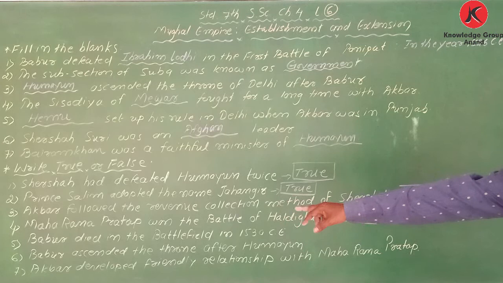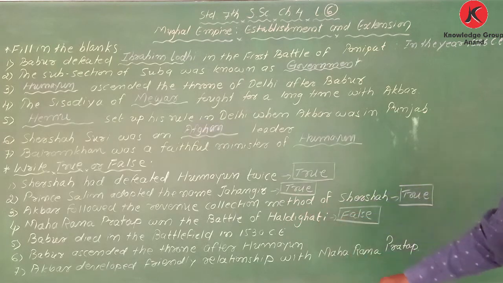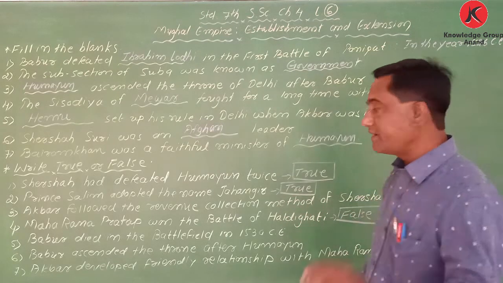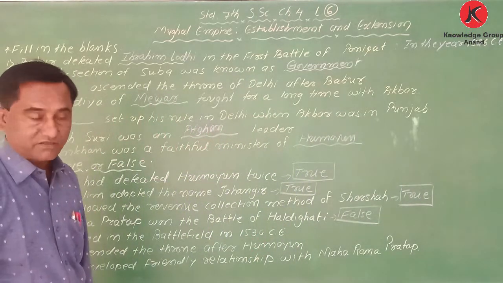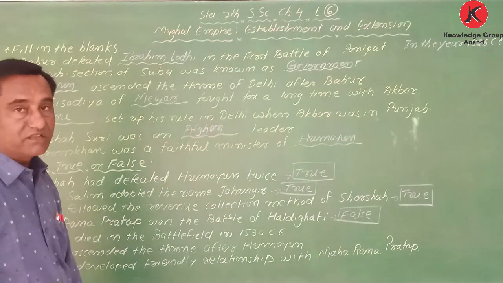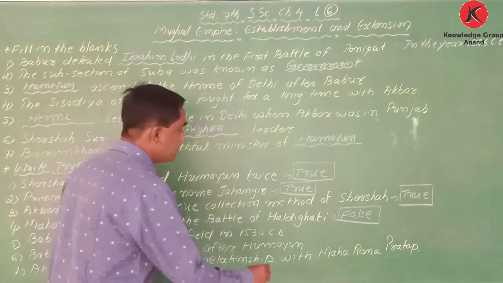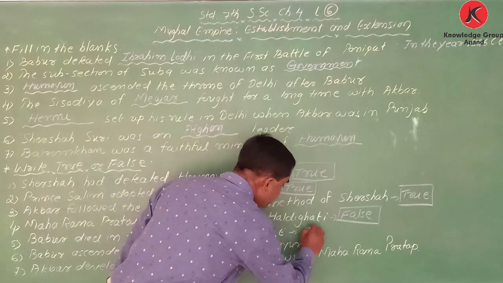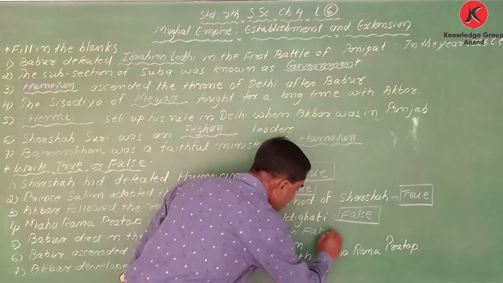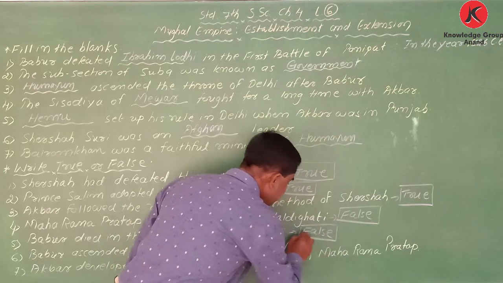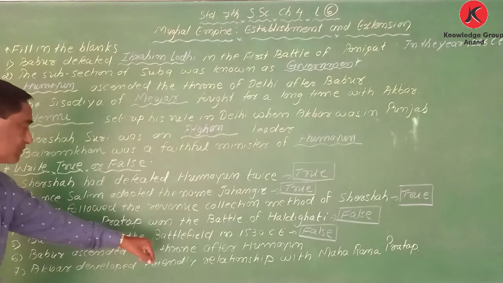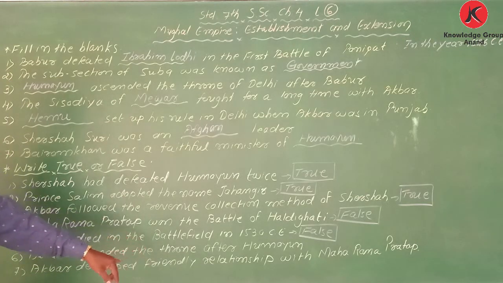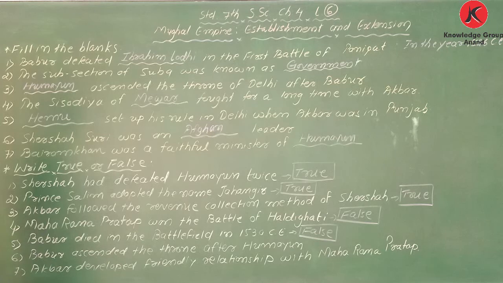Next, Babur died in the battlefield in 1530 CE. My dear student, Babur died in 1530. That is correct, but in the battlefield, that is wrong. Okay, that's why we can say it is false.